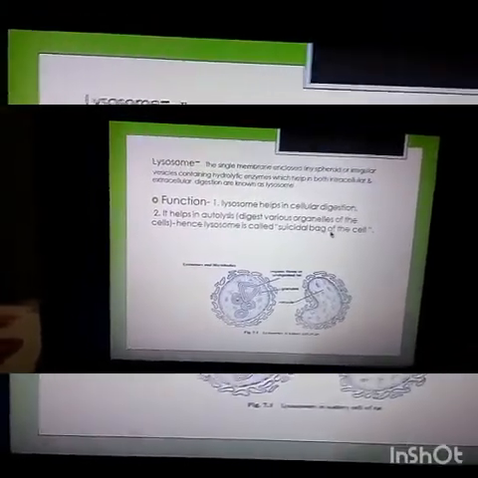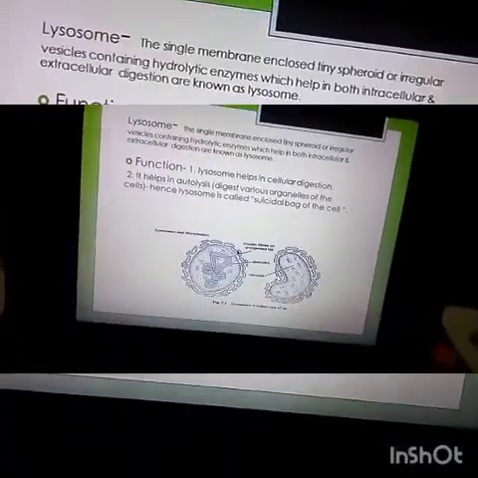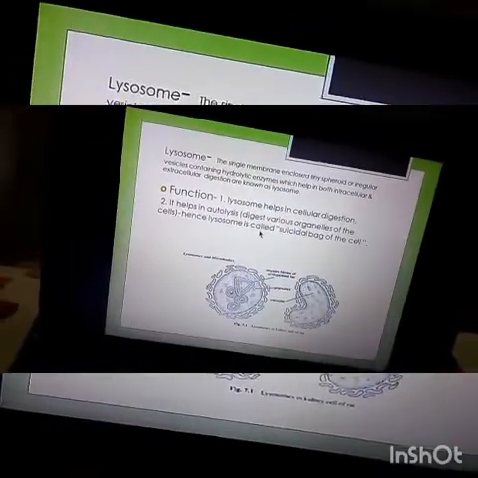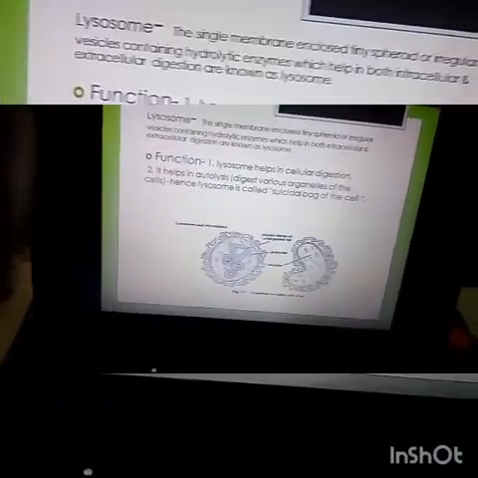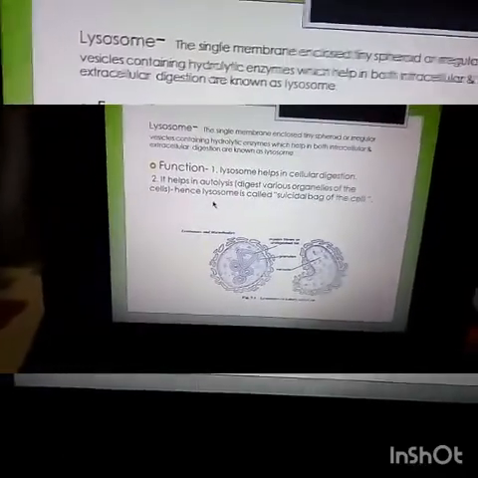Hence, lysosome is known as the suicidal bag of the cell. We already know about that. Other than these two functions, other functions are as follows. Food taken by pinocytosis and phagocytosis. These two terms I will explain later.